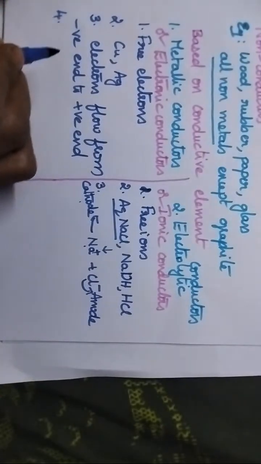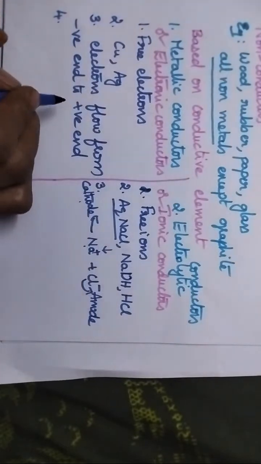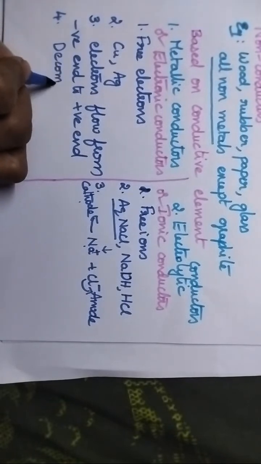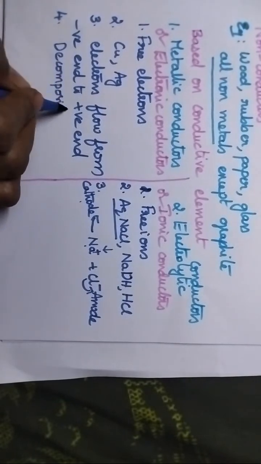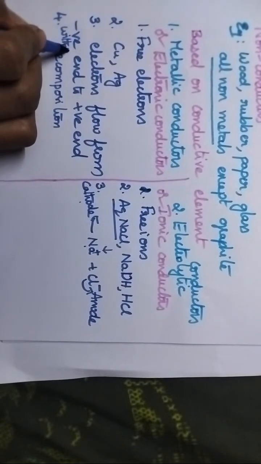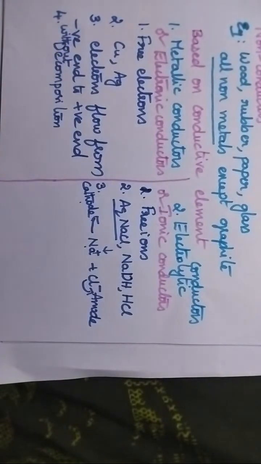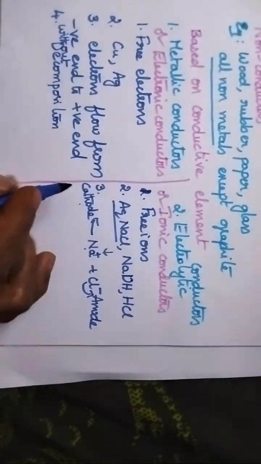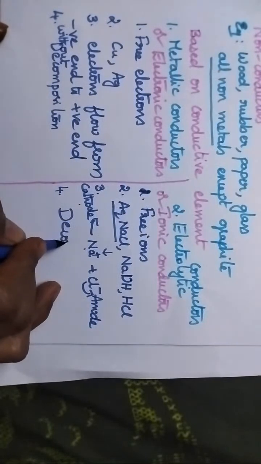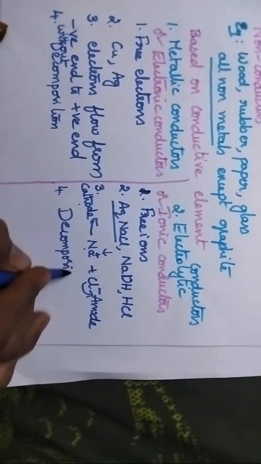That means during the conduction process, a metallic conductor will not undergo any decomposition. That means it conducts without decomposition. Here during the conduction process, in the case of an electrolytic conductor, decomposition takes place.